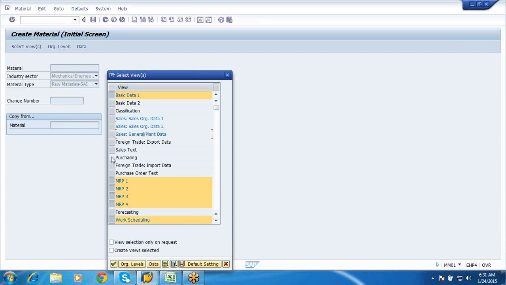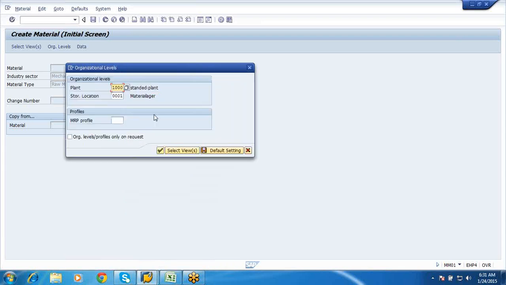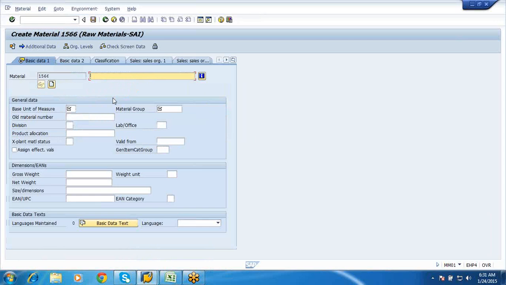Without creating the materials, we cannot go and process this subcontracting, so creation of material is mandatory. I'll say this as subcon part 10.